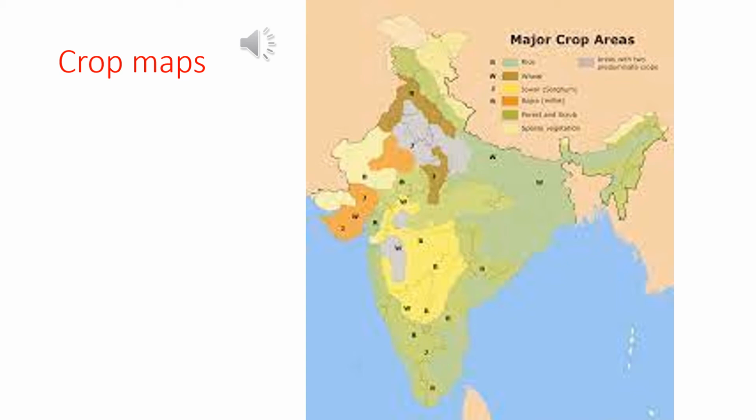Okay, this map is called crops maps. Is it clear? So in this map you can see the specific information about crops grown in different parts of the given area. Okay students, is it clear? Okay, let us go to next.